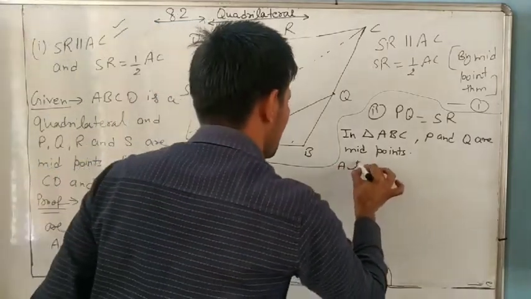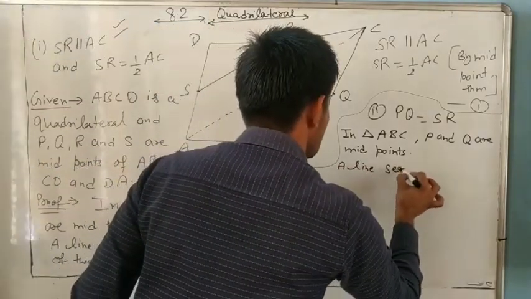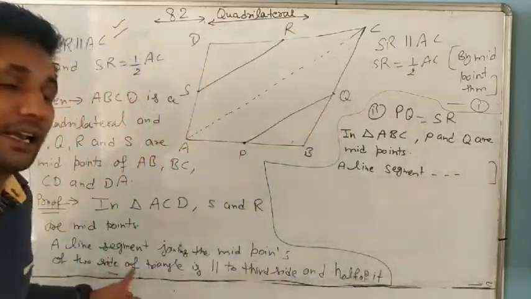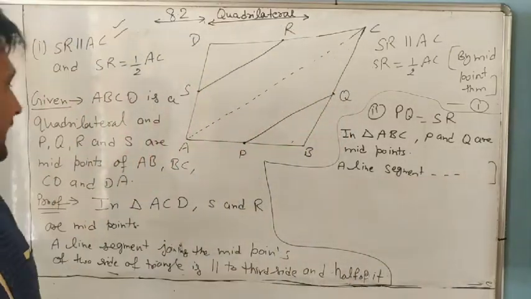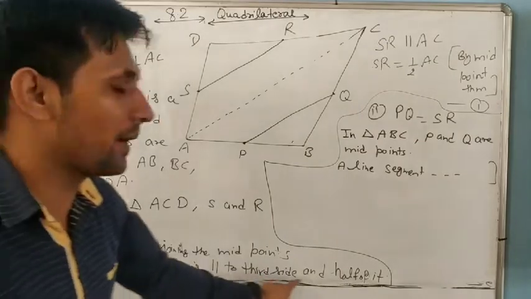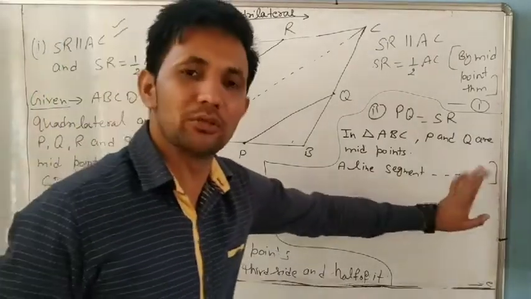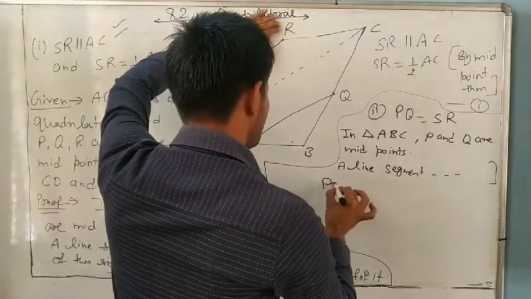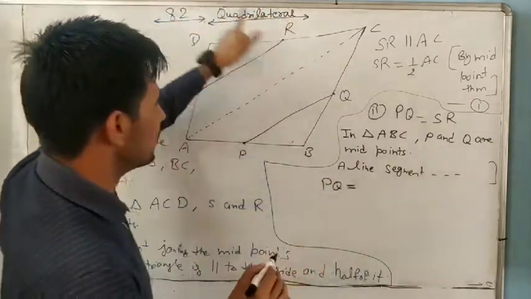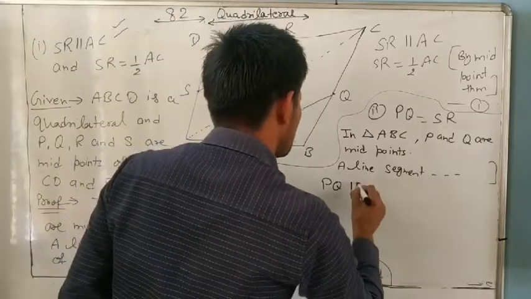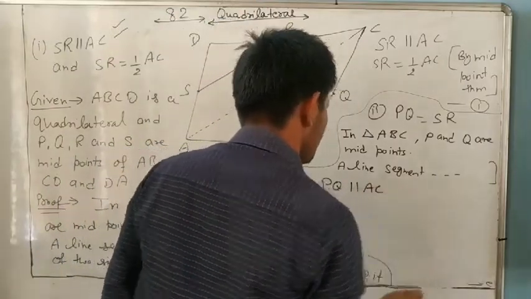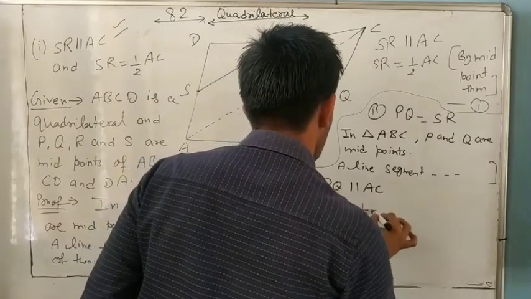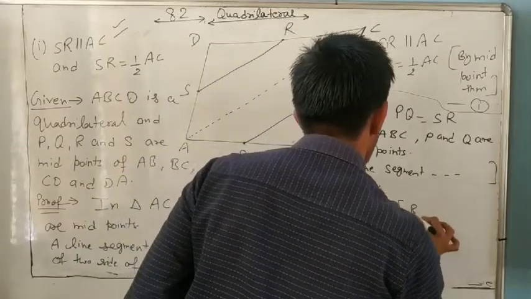Same as before: a line segment joining the midpoint of two sides of a triangle is parallel to the third side and half of it. Write it yourself. So it means PQ is parallel to AC and PQ is half of AC